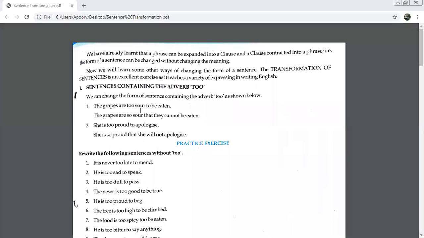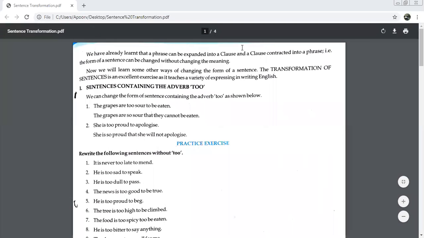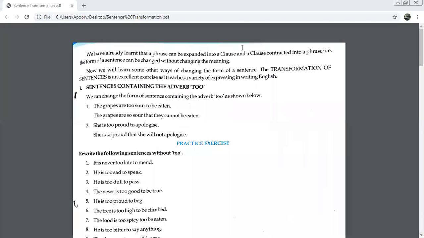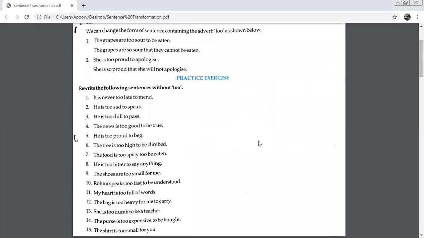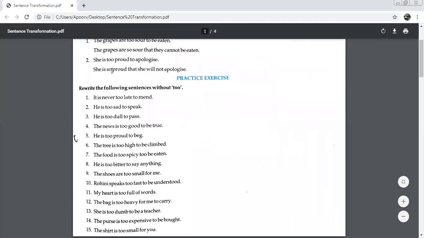In place of T-O-O, we are going to use so that. And after that, the next part of the sentence, the words that you have, will convert into negatives. So this is the first transformation of sentences which I am revising with you. We have already done this chapter in the beginning of the session. But since many are new admissions and many of them were not there at the time, I'm taking up every chapter again so that all the new admissions can practice everything. So what are the two changes again? In place of T-O-O, I'm going to use so that, and after that, the rest of the part is going to convert into negative sentences.